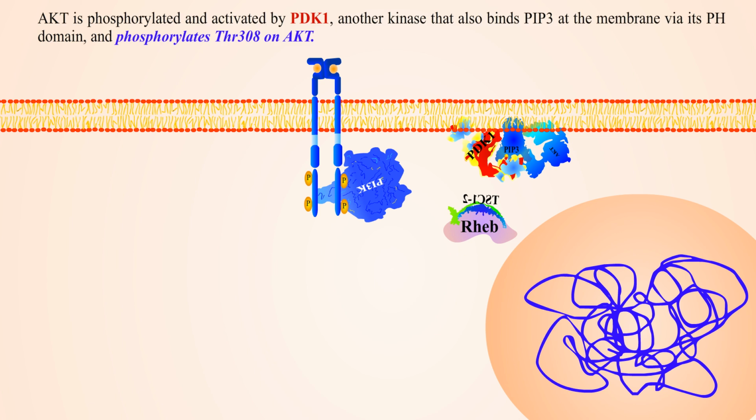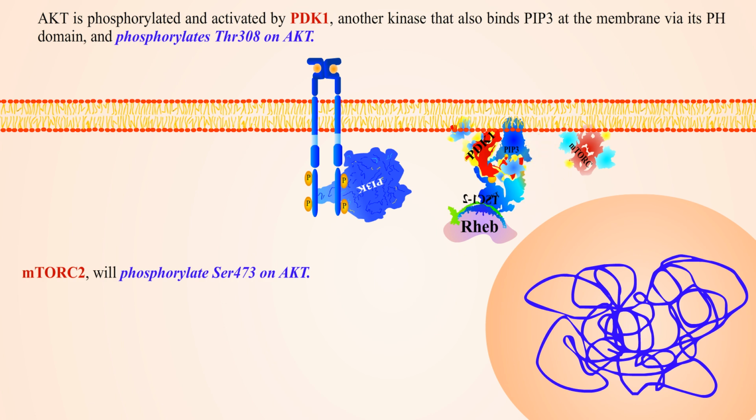AKT is phosphorylated and activated by PDK1, another kinase that also binds PIP3 at the membrane via its PH domain, and phosphorylates THR308 on AKT. mTORC2, recruited by PIP3 to the plasma membrane, will phosphorylate serine 473 on AKT.